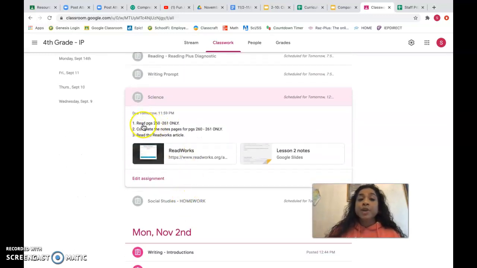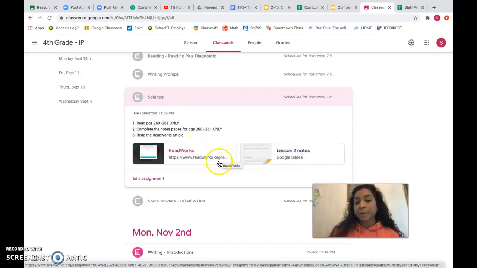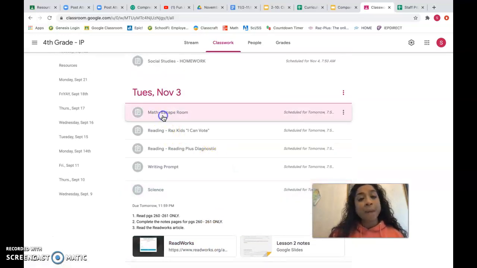Then you're going to do science. Here's our science. You're going to read pages 260 and 261 only. And then you're going to complete the notes pages that are attached here for page 260 and 261 only. And then you're going to use the ReadWorks page, okay? So that's your science.